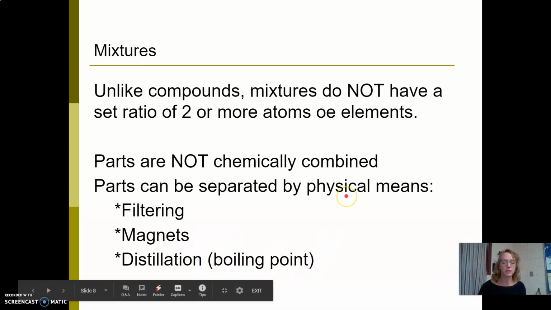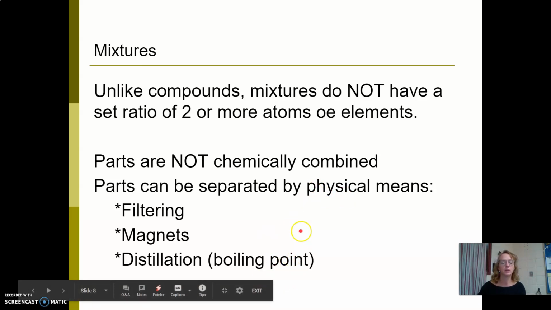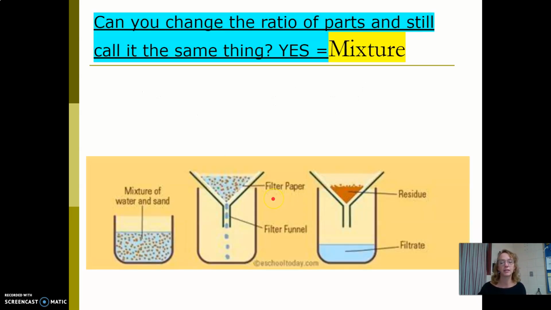We did this when we exploded the pennies. That metal inside the penny heats more quickly than the copper on the outside. So not boiling point, that would be melting point that we used. So we melted that metal in the middle, and we were able to separate that mixture where you had copper sitting next to this other compound. So that penny is actually a mixture of two types of metals just laying next to each other. That's all a mixture is. You have things laying next to each other.